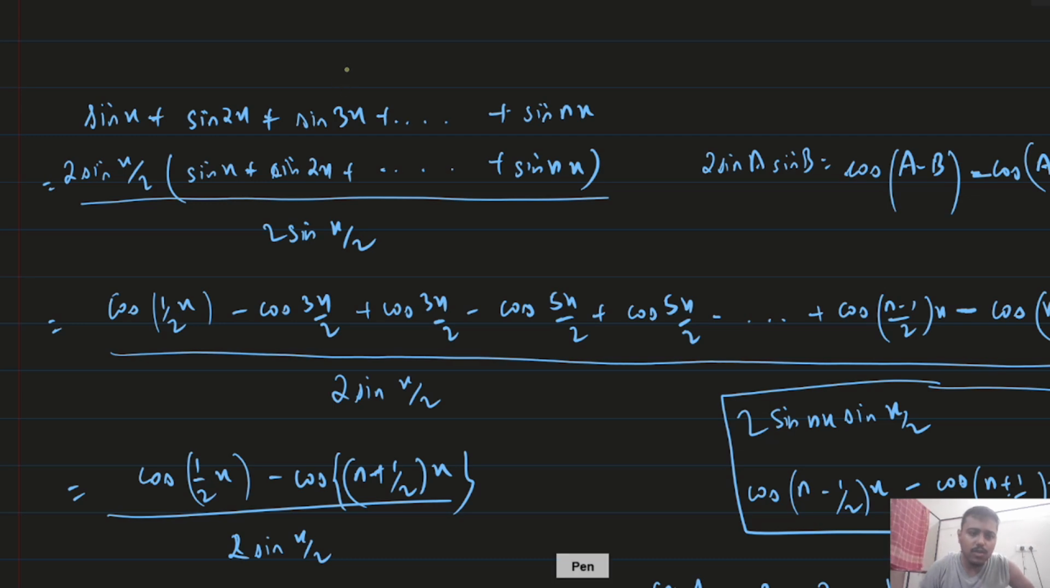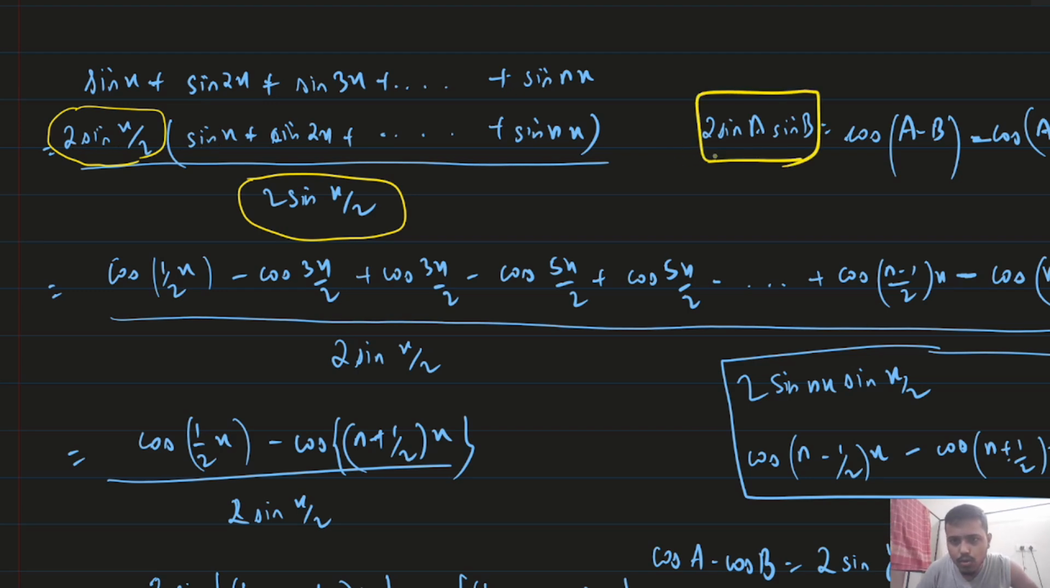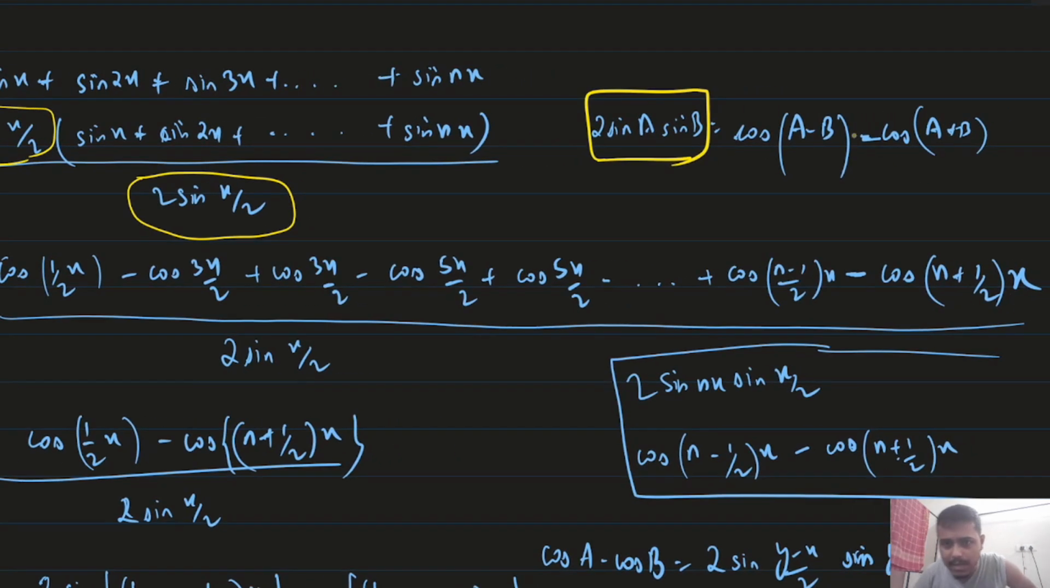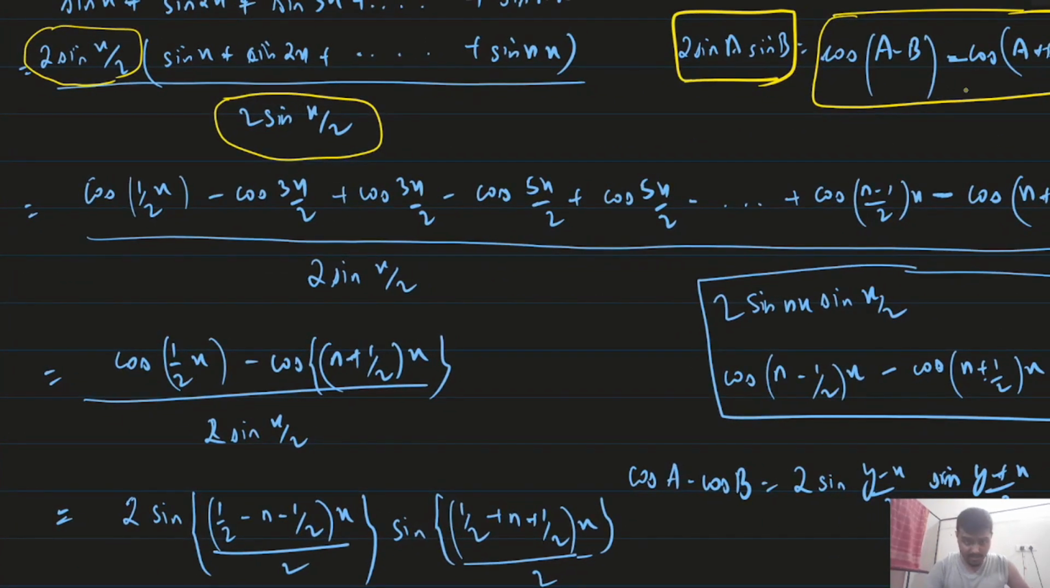First, you multiply numerator and denominator by 2 sin x by 2. Only this step you have to remember. After that you just do the calculation. It will be multiplied to both the terms. So 2 sin x by 2 into sin x. We will use the formula 2 sin a sin b equals cos of a minus b minus cos of a plus b. So we will apply this formula here.